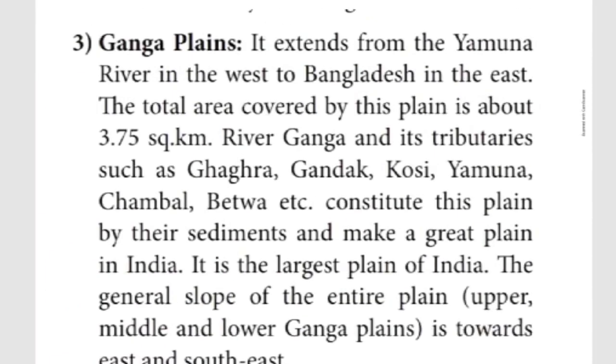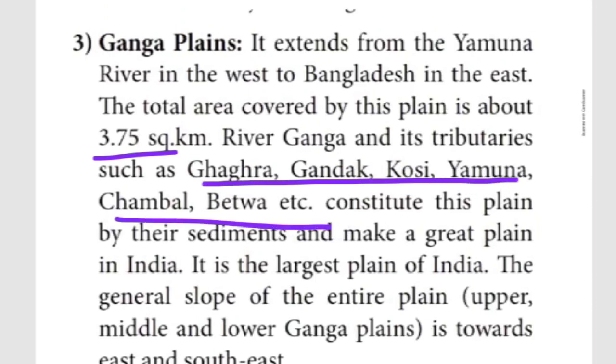The next one, the Ganga plain. It extends from Yamuna to Bangladesh. The total area it covers, the Ganga plains alone, is 3.75 square kilometer. It consists of the river Ganga and its tributaries. What are the tributaries of Ganga? From this paragraph we can understand easily, children: Gagra, Gandak, Gosi, Yamuna, Chambal, Betwa. These are the sub-rivers of river Ganga, flowing through the Ganga plains.